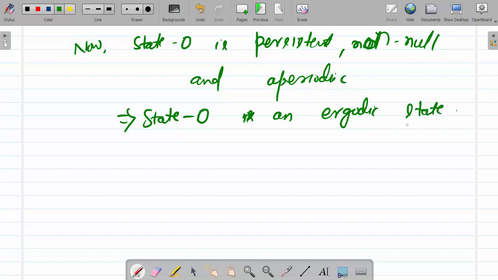Since all the states are communicable with each other, and state 0 is ergodic, all these 3 states will be ergodic states. And all the states here are communicable with each other. In a similar manner, we can classify state 1 and state 2. So this ends the classification of states, and we used an example of how to classify the states of a Markov chain. Thank you.